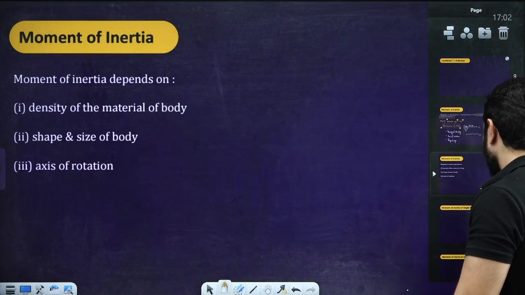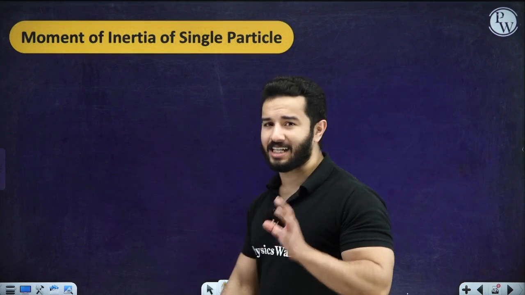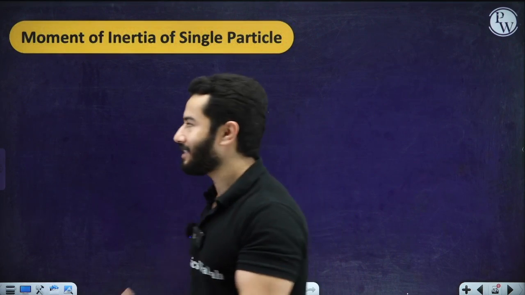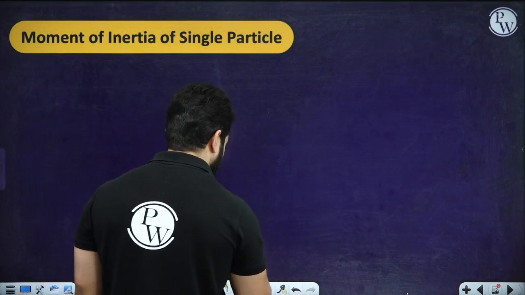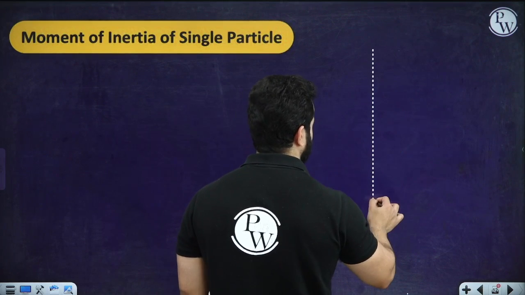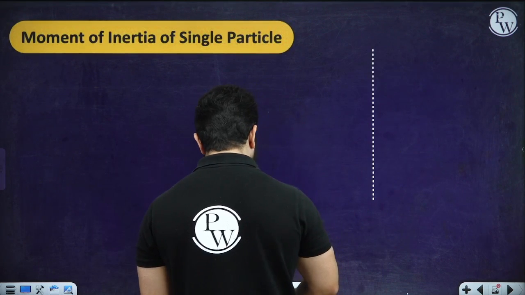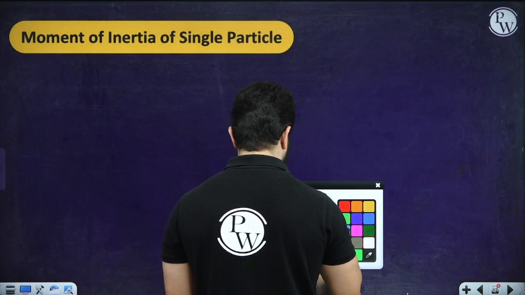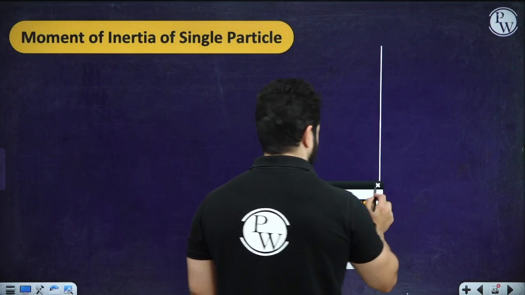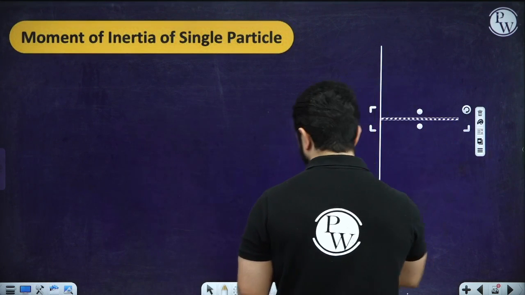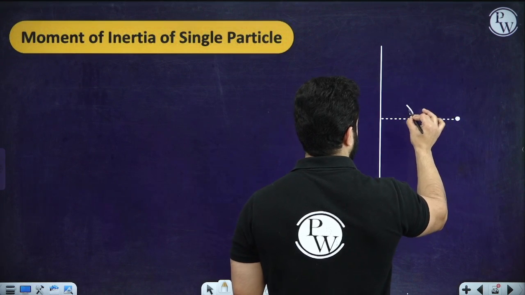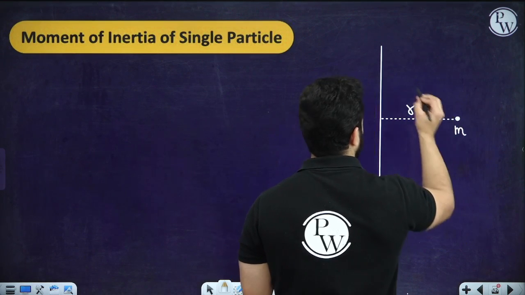Now moving on, let's talk about moment of inertia of a single particle. Do you remember when we were talking about rotational motion, we discussed that moment of inertia of a single particle will be written as, first let me draw, let's suppose this is an axis of rotation and I've got a single particle at a distance of r from this axis, and it has got mass m.